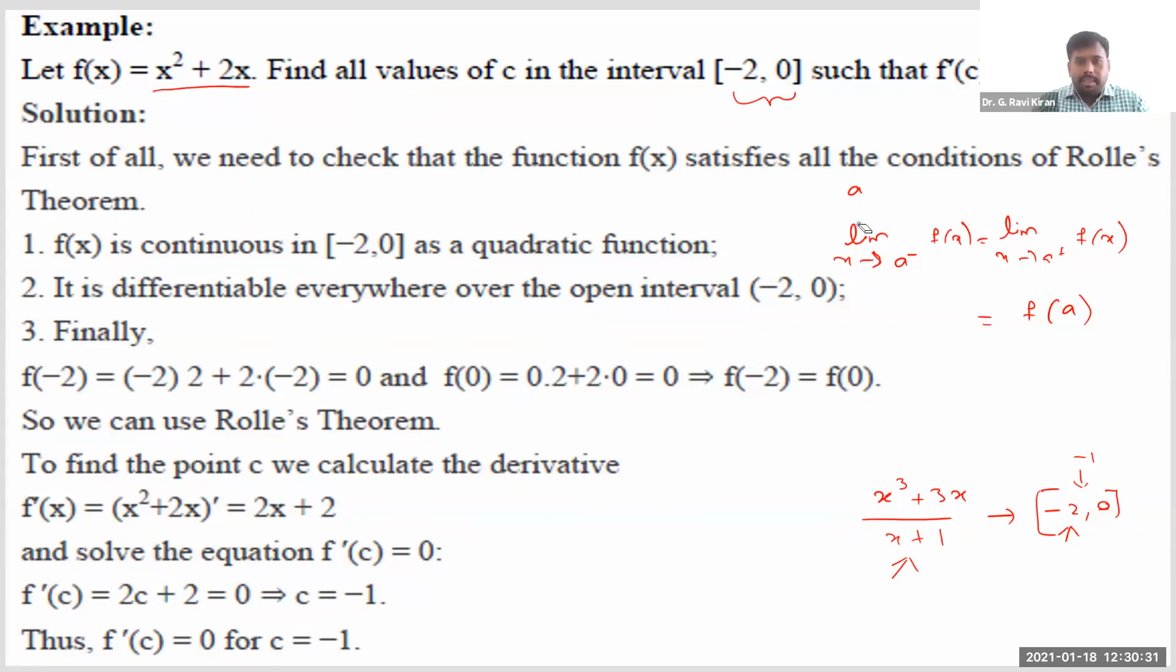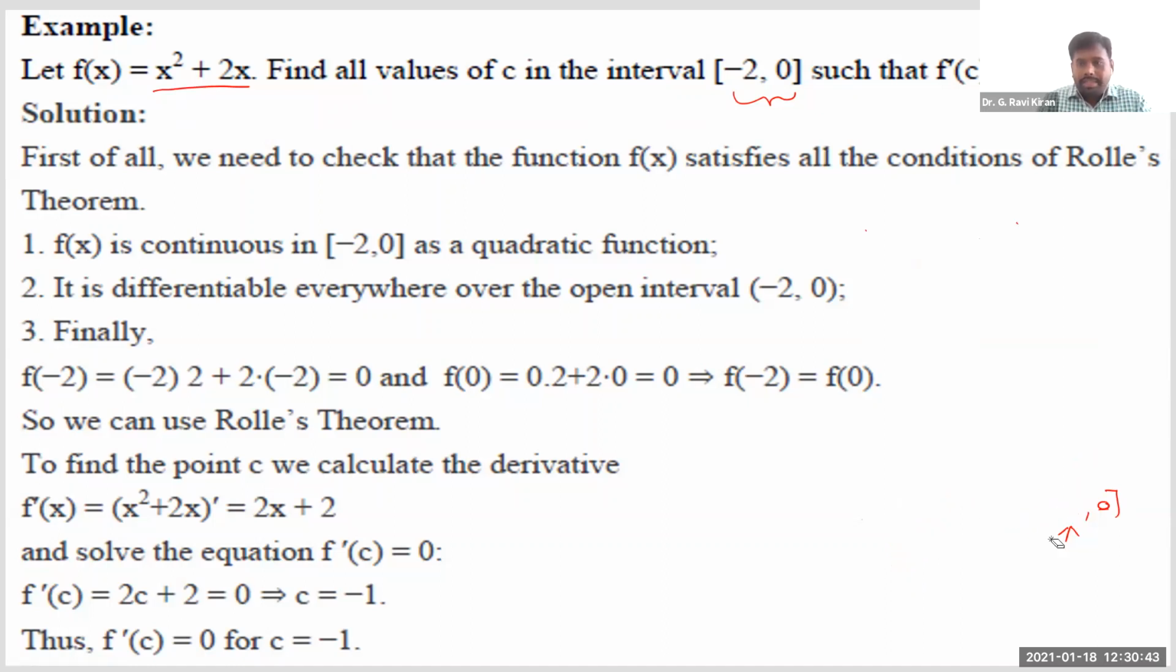All right. Anyway, since you are given a polynomial function here, simply x square plus 2x, and as polynomial functions are continuous everywhere, you can simply say it is continuous everywhere. See how it was written here: f of x is continuous in minus 2 comma 0 as it is a quadratic function. Quadratic function or a polynomial function, you can speak it in either way. When you are given a polynomial function, it is continuous throughout this interval. You can simply conclude like this.